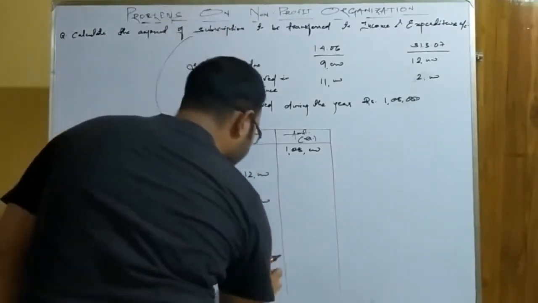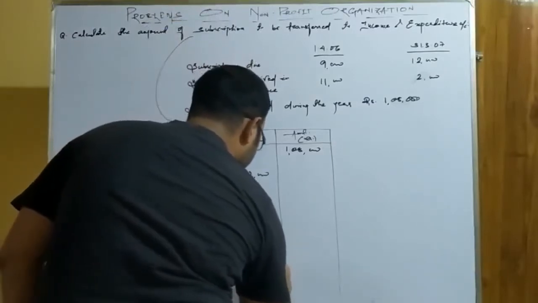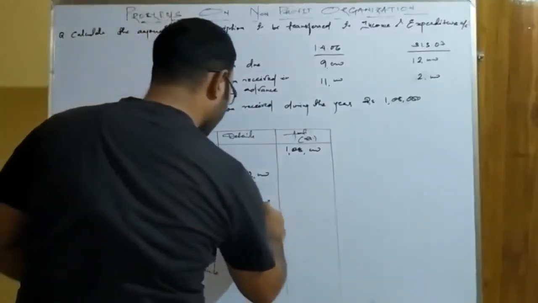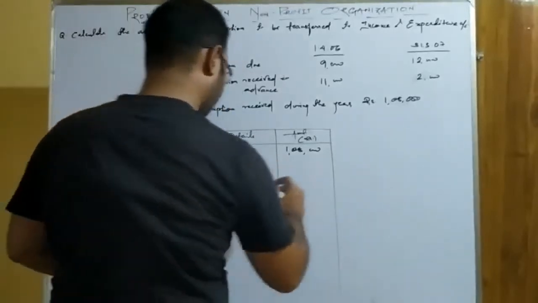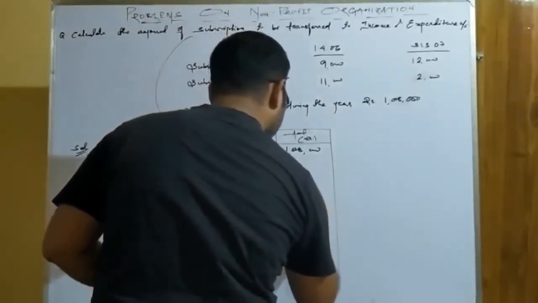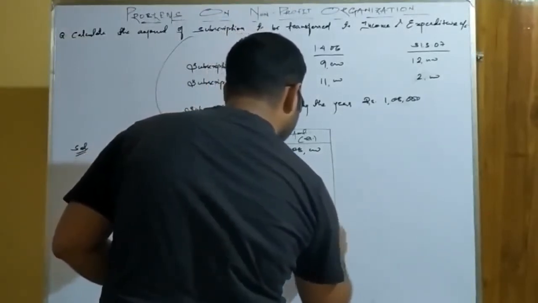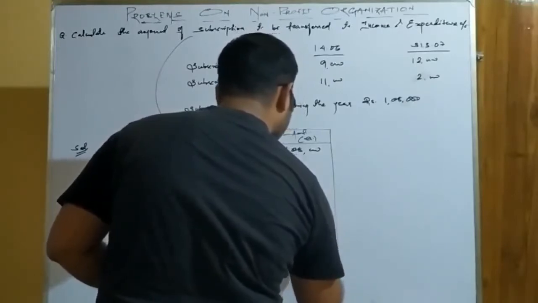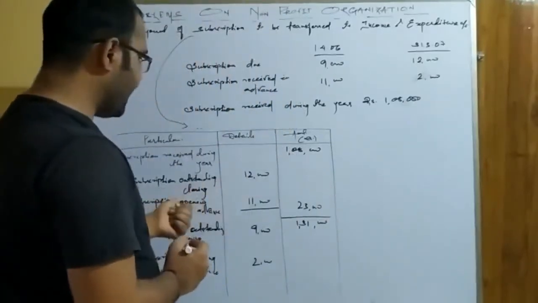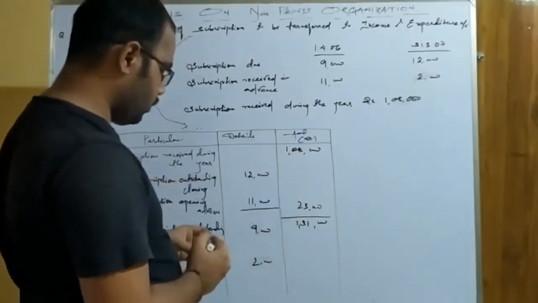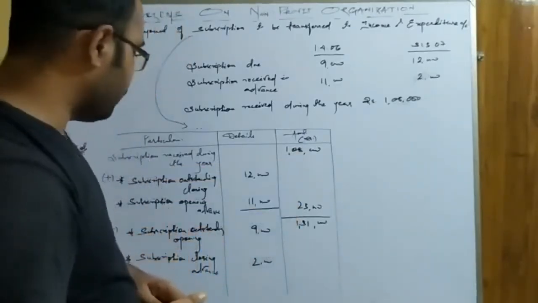Now let us make the calculation for this. Since this comes in the add column, we will add it. How much does it come? 23,000. Okay, and the total comes to 1,31,000. These two are in the add column, so it is added. That is 23,000, and 23,000 is added to 1,08,000. It comes to 1,31,000.